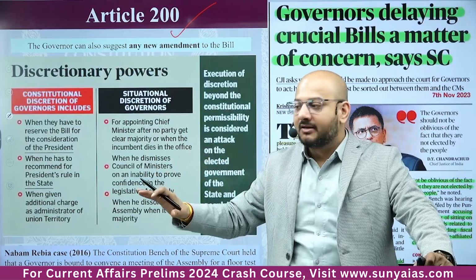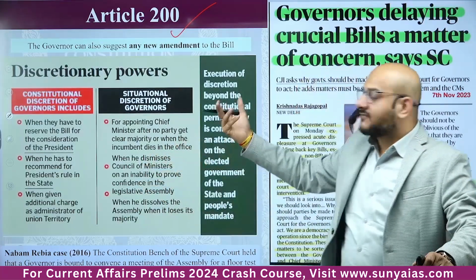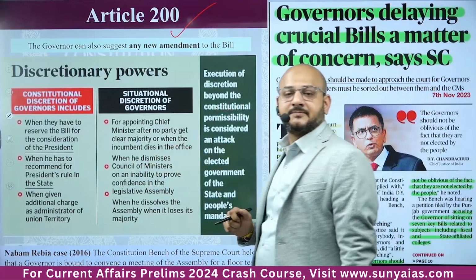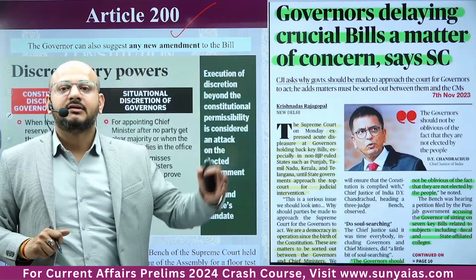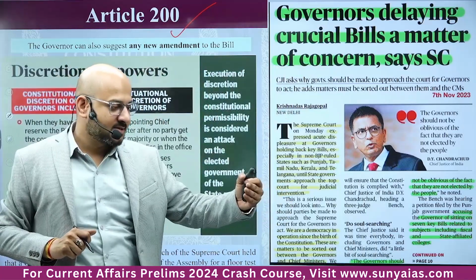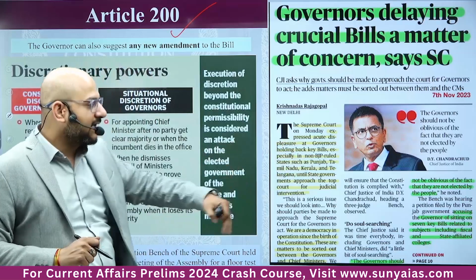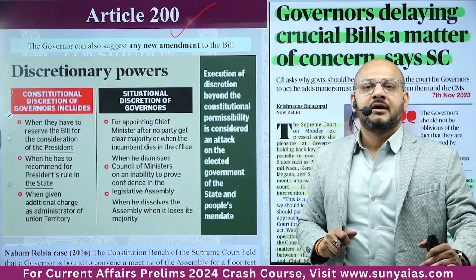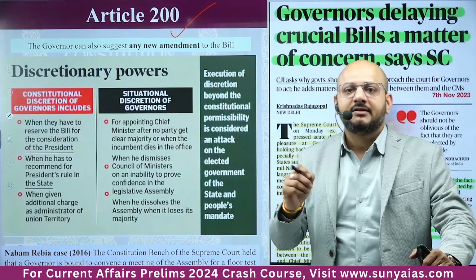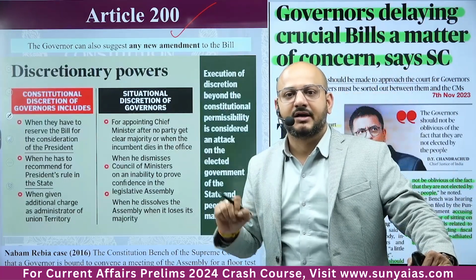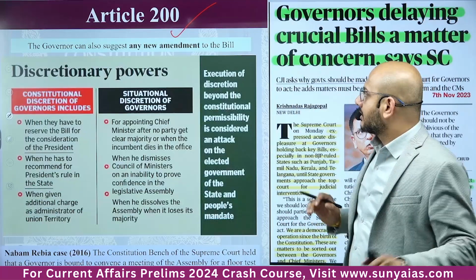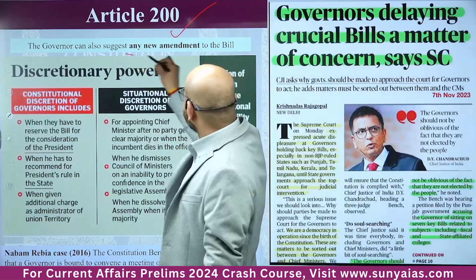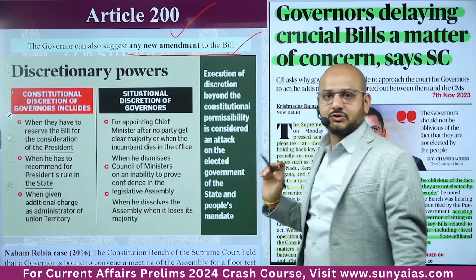Then he can ask for the president's advice, and then he can return the bill with certain amendments. And if the bill is again passed by the legislative assembly, then the governor must give his or her assent to the bill. So the governor can also suggest new amendments to the bill. That is for sure true.